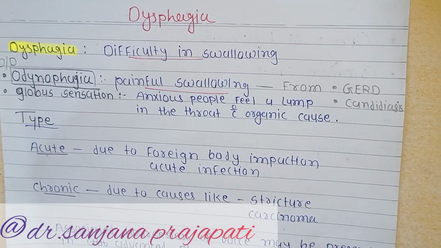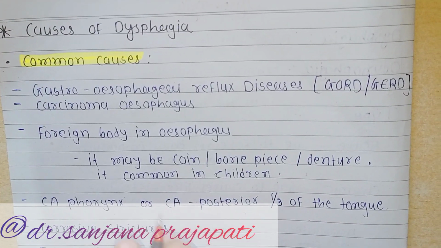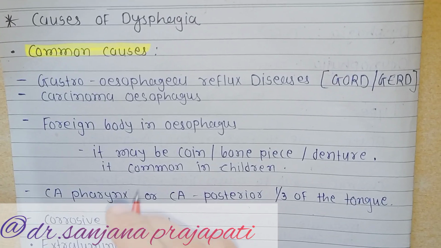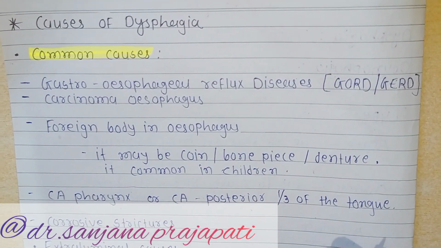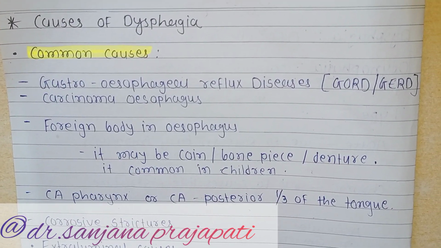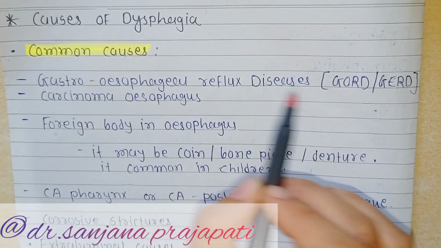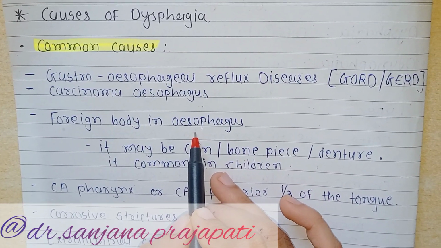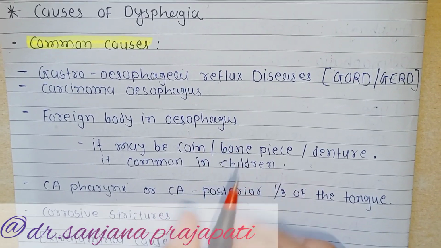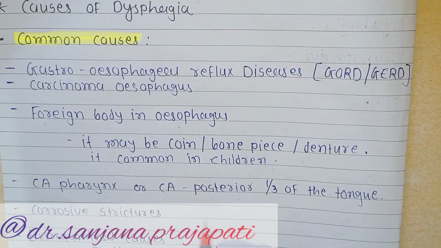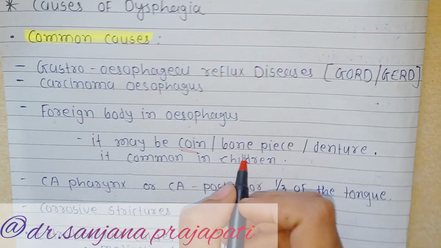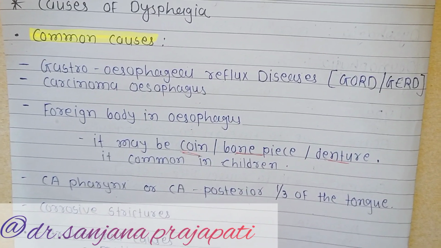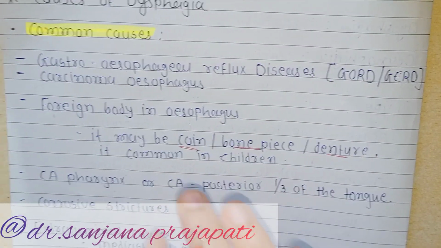Now, we see the causes. There are two types: the most common causes and the rare causes. First we see the common causes. The most common cause is GERD, gastroesophageal reflux disease. Second is carcinoma of the esophagus. Third most common is a foreign body in the esophagus, for example a coin, bone piece, or denture. It is most commonly seen in children. So the first three are the most common.